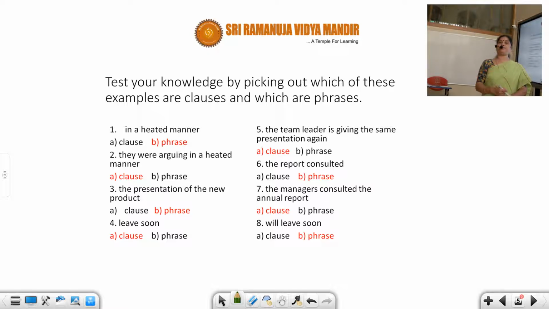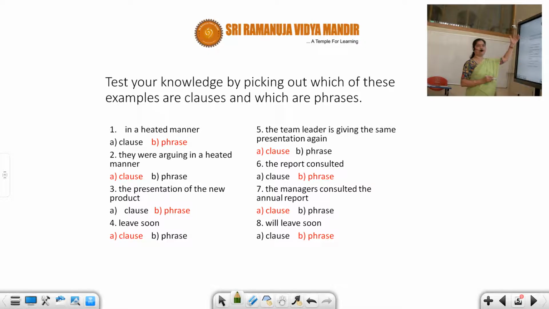The difference between a phrase and a clause, I told you students, both are incomplete sentences. They don't make complete sense. But a clause has a subject and a predicate. Even after having a subject and predicate, you need something more to make it a complete sense. So that is a clause. Whereas a phrase doesn't have a subject or a predicate. It doesn't have a verb or a subject. When there is no verb and no subject, definitely it's a phrase. When there is a subject and a verb, yet it is not a complete sentence, then it is a clause. We had this last time.